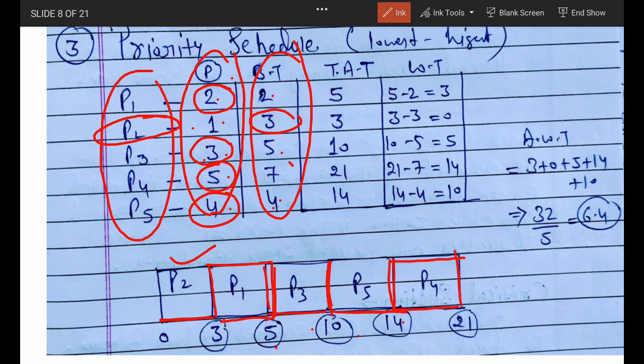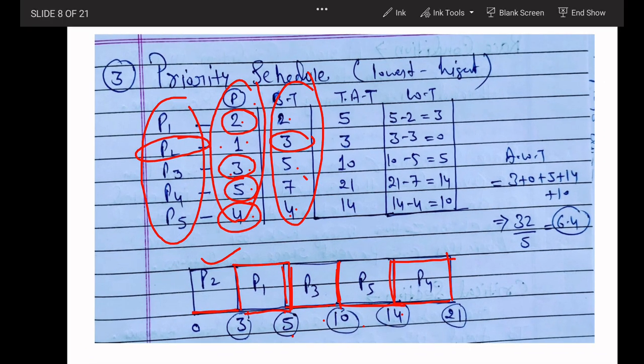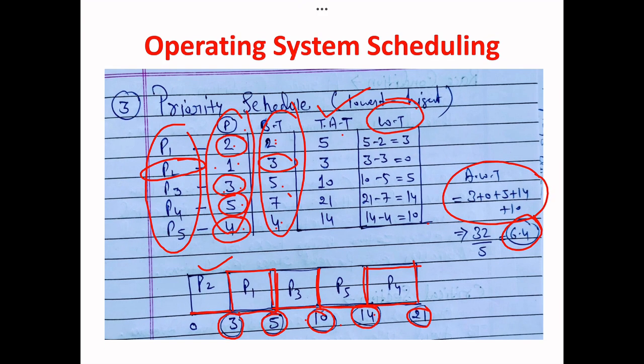Okay, so once you prepare the Gantt chart, after then you can write the completion time. When P2 complete, when P1 complete, when P3 complete, when P5 complete, when P4 complete. Then you can calculate the turnaround time. Turnaround time is equal to completion time minus arrival time. Then you can calculate wait time. Wait time is equal to turnaround time minus burst time. So and then you will divide by 5. Okay, so answer is equal to 6.4. Okay, I think that you understand. Now I will not waste your time.